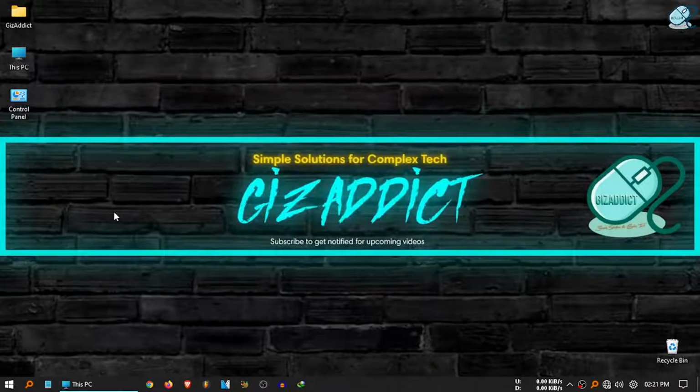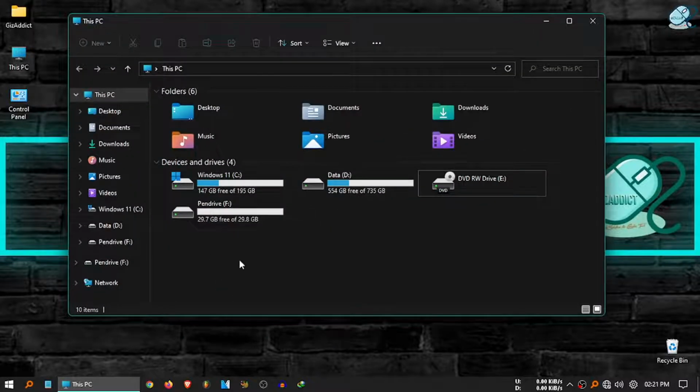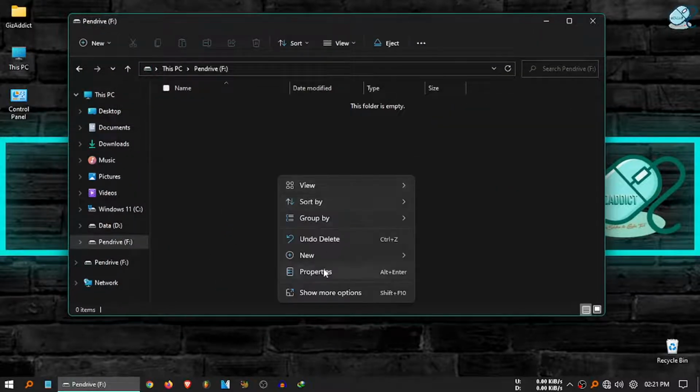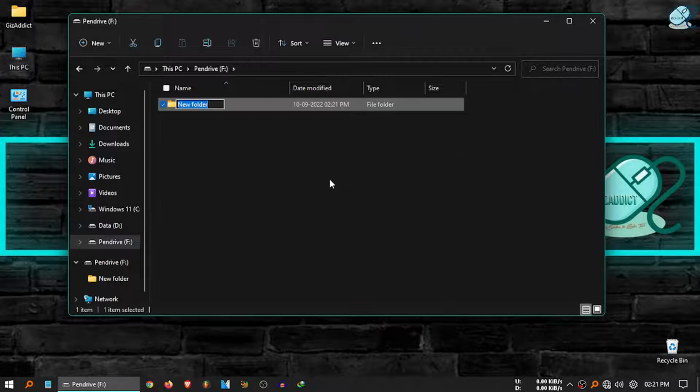Now close the disk management window. Now open this PC. Now your pen drive is fixed successfully. Now you can create folders and store your data.